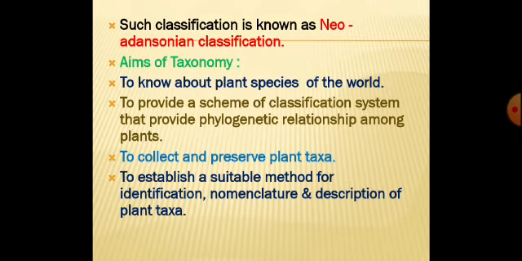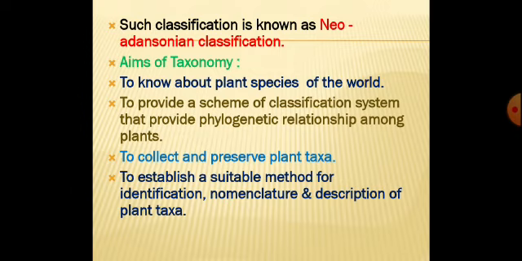Under alpha taxonomy, there are so many classifications, say 100 kinds of classifications. Under omega taxonomy, there are also so many classifications. So taxonomy is a wide subject which we have to learn thoroughly. What are the aims of taxonomy now? I want to tell you some points about the aims of taxonomy. What are the aims to achieve? What to achieve through taxonomy? That is my question.